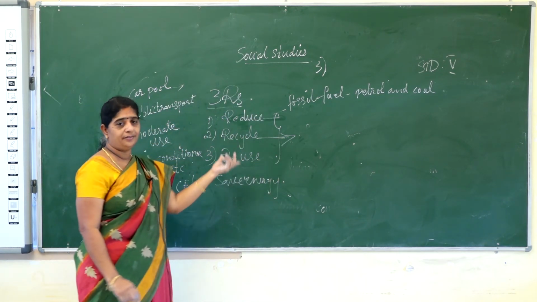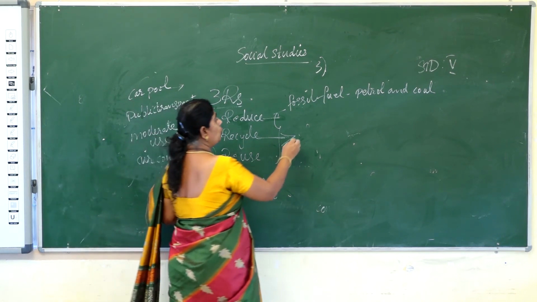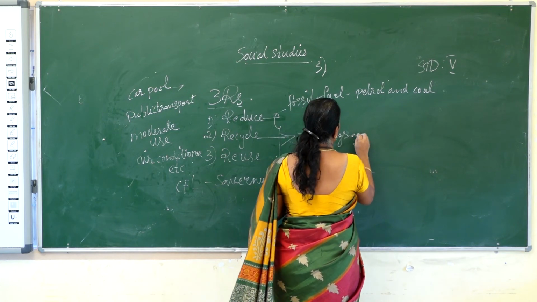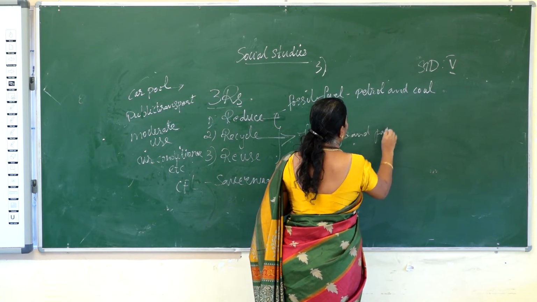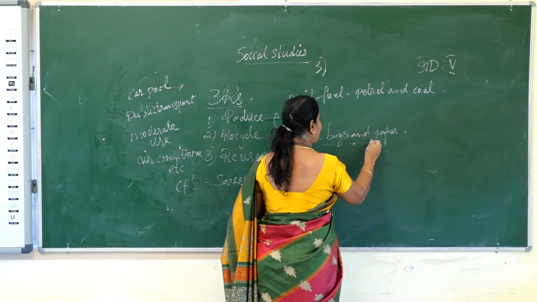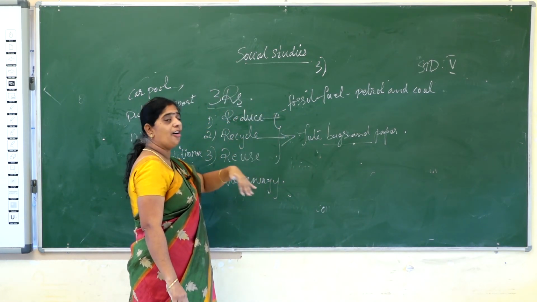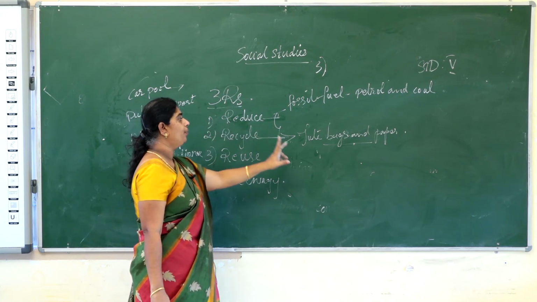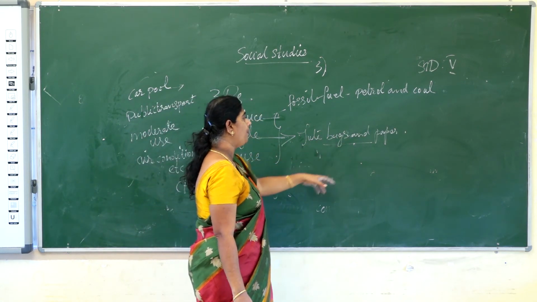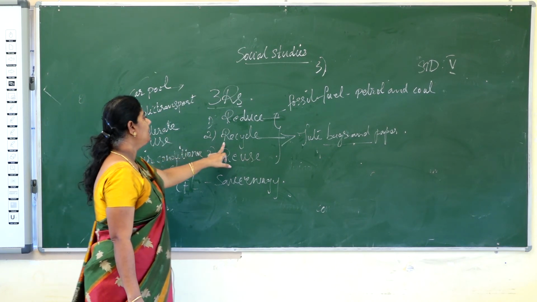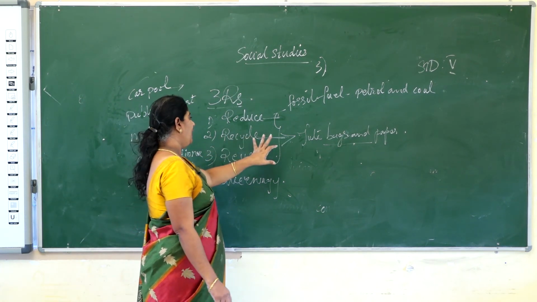For example, for this we can use jute bags and paper. If you use these, we are able to make them again. So instead of plastic bags, if you use jute bags and paper, it is again reusable and recyclable, and that is why we can conserve energy.